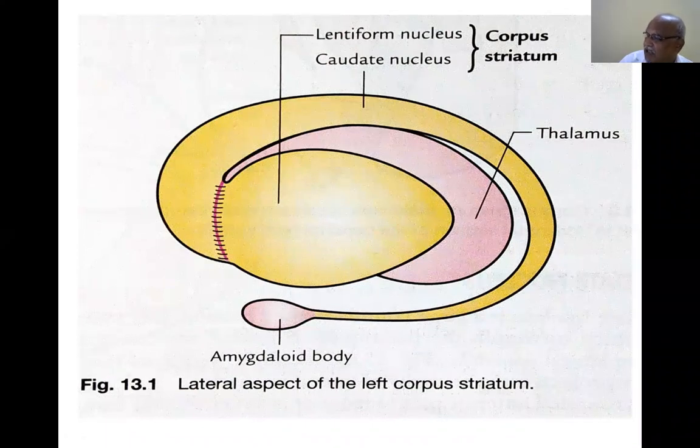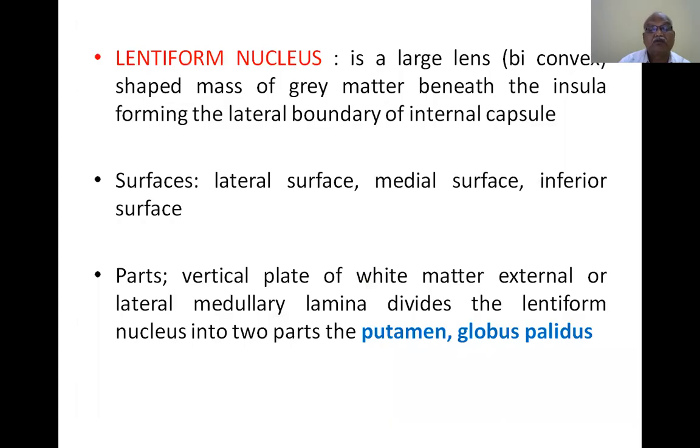So if you say basal ganglia, corpus striatum is the most important one, and the major part of the basal ganglia constitutes the corpus striatum. That's why an individual diagram of the corpus striatum is given in the textbooks.